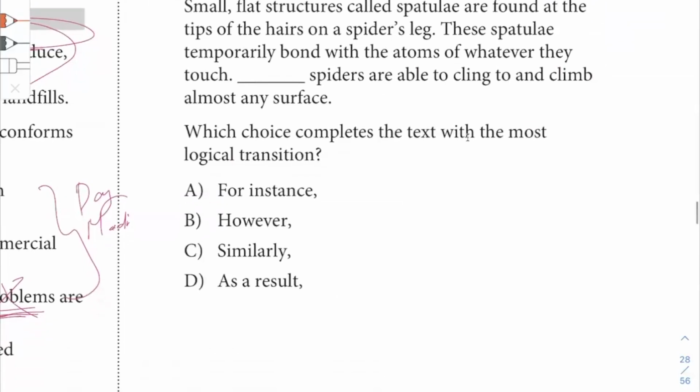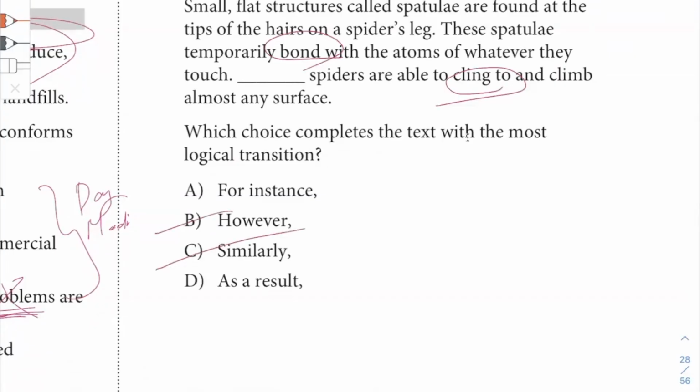28 is small flat structures called spatulae are found at the tips of the hairs on a spider's leg. These spatulae temporarily bond with the atoms of whatever they touch. Okay. Spiders are able to cling to and climb almost any surface. All right. So I like the words cling to and bond with. It's like means to stick to something, right? Now, so I know these two are not going to be the case.